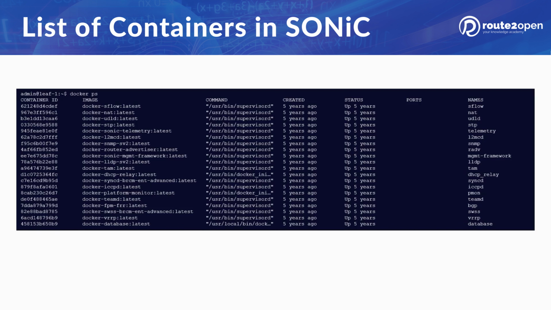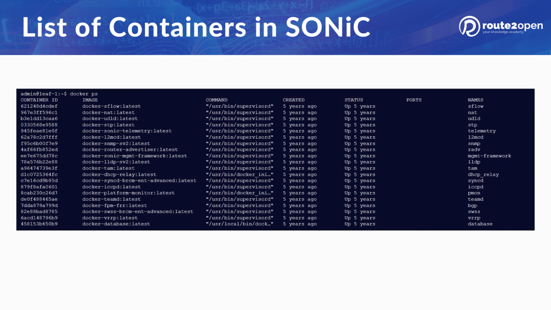This slide shows an example output of the docker ps command displaying all containers currently running in the SONiC system. We can see 20 containers which form a base of the networking operating system and provide all of the features available in SONiC. The docker ps command shows details such as container ID, which is handy for performing operations on a single container, image name, and version of each container, along with the command which was used to start it, creation date, current status, and the short name of the container.